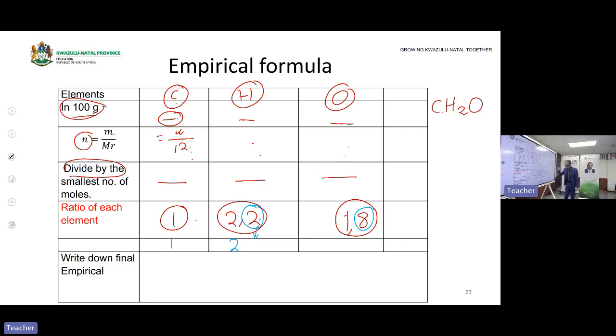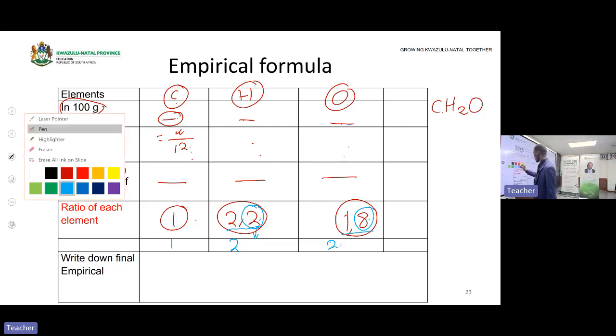Since this number 8 is above 5, it will become 1. Then 1 will be added to 1 and have 2. That means this one and this one will be 2 and 2. But initially they were not the same. This one was 2,2, but it was rounded down. This one is 1,8, but it's rounded up because 8 is greater than 5, but here 2 is less than 5.